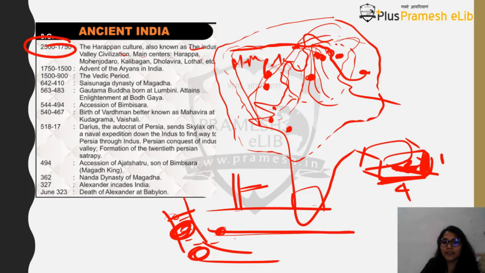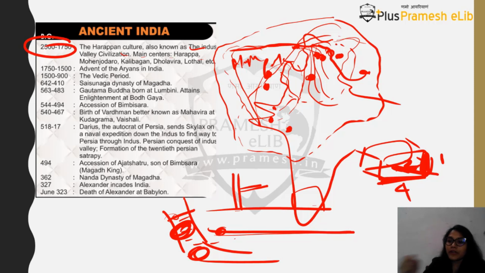Then they were very famous for their sculpture making. You will find that there have been sculptures of a priest, and sculptures of a torso only. A dancing girl statue has also been found. They were very good at drawing and at their art and craft, because you have found motifs, for example these trefoil patterns present on the shawl of a priest that we found as a sculpture.